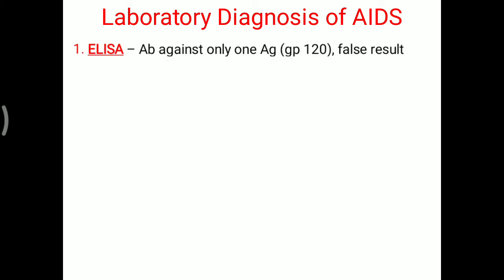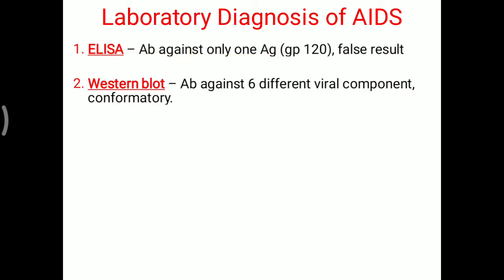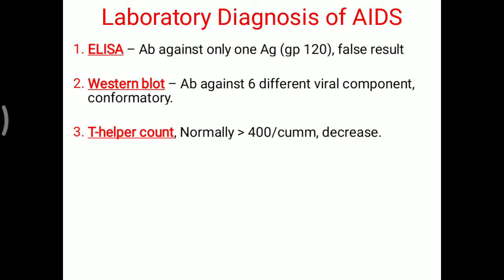Laboratory diagnosis of AIDS. It is possible with the help of ELISA method. Antibody against only one antigen, particularly glycoprotein 120, and here there are more chances of false result. In detail also we will discuss later on in this video. Another laboratory diagnosis, that is Western blot. Here antibody against 6 different viral components is used, so it is more confirmatory as compared to ELISA.